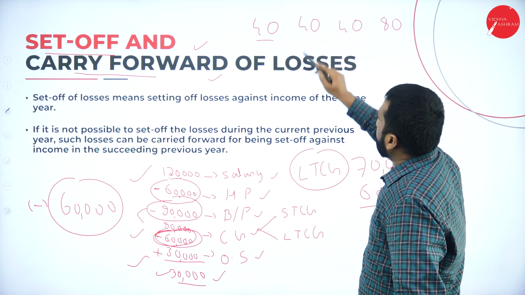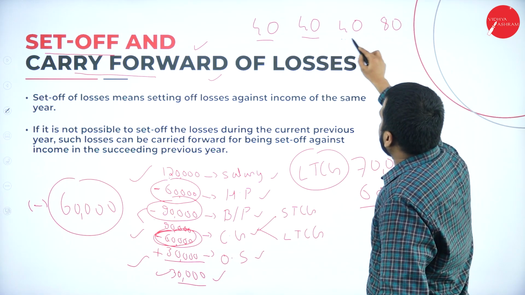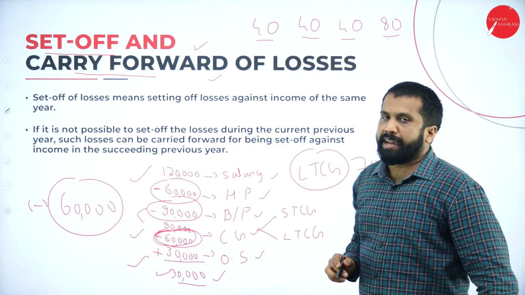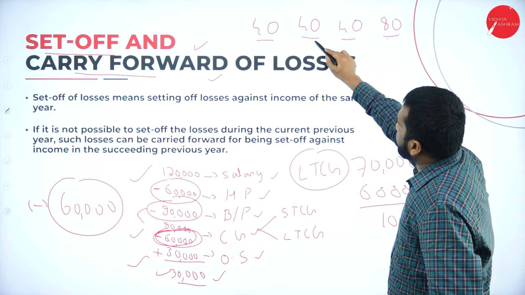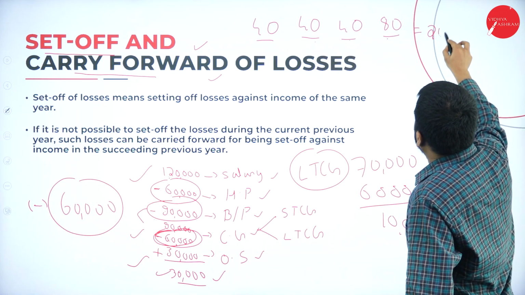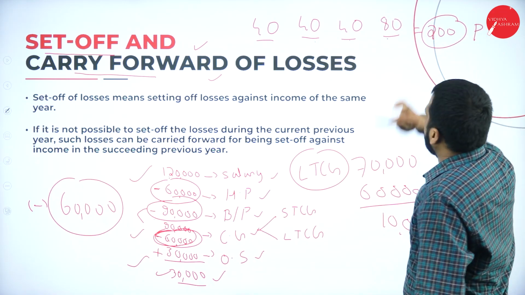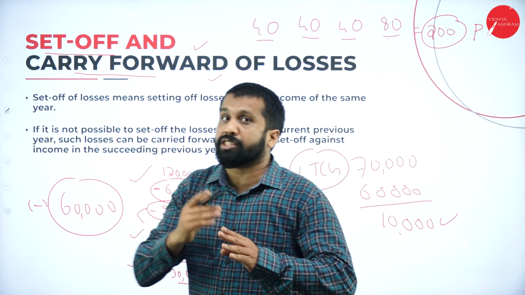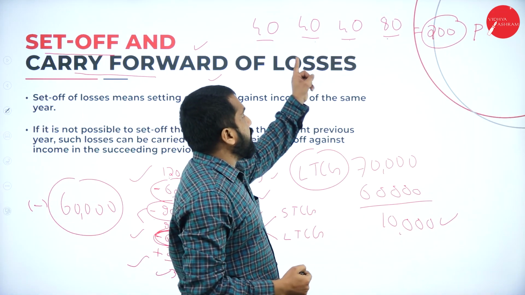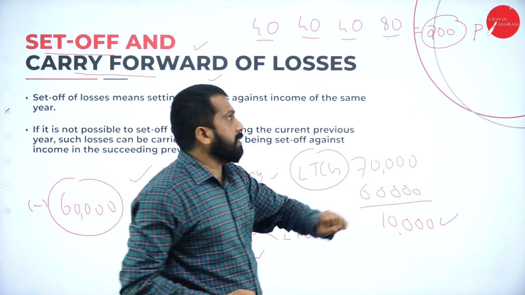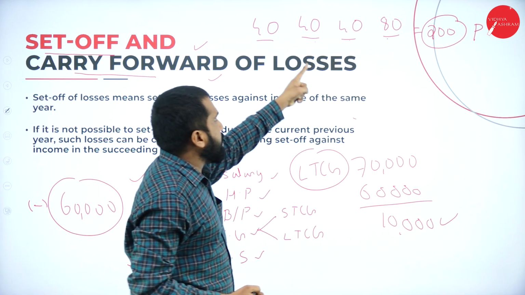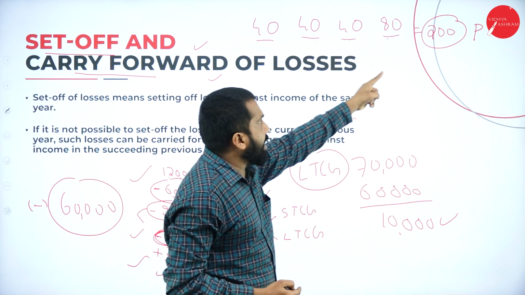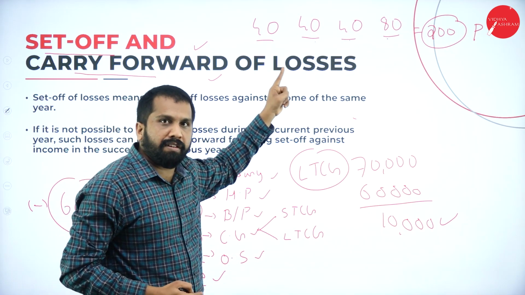One subject 40, another 40, another 40, another 80. What is the total now? 120, 160, 200. Your pass or fail? Your pass, because aggregation set off. So aggregation should be 50 marks. From 80, 10 is set off here. Another 10 you can set off here, and another 10 you can set off here.